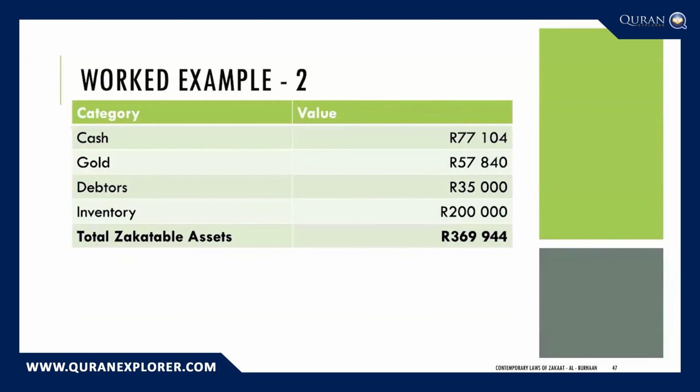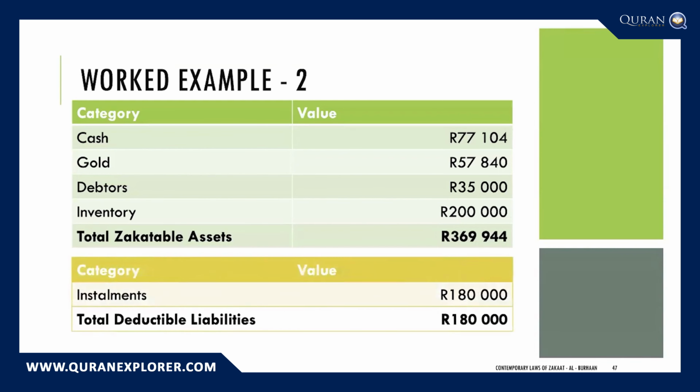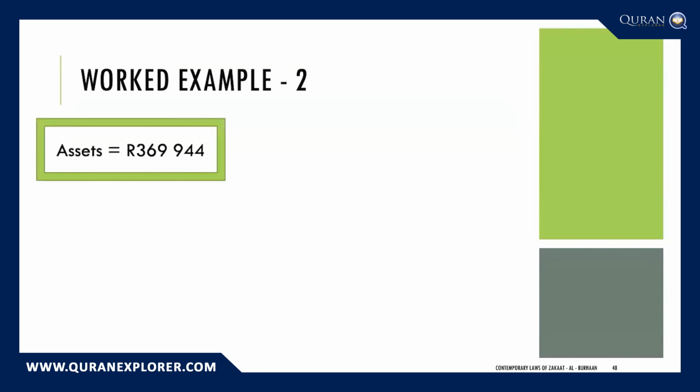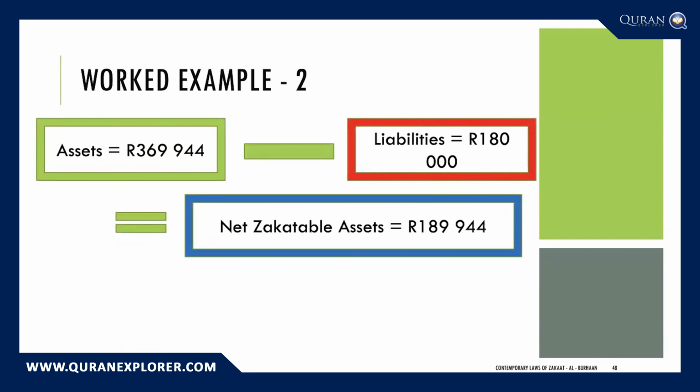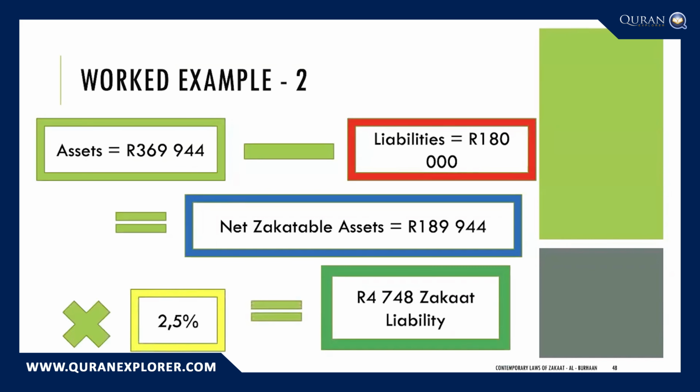So if we put all of this together, put it onto a spreadsheet, he has cash of 77,000, gold of 57,000, debtors of 35,000, and inventory of 200,000, which gives him total zakatable assets of 369,000. We're allowing him to deduct liabilities of 180,000, which means that his net zakatable assets after deducting the liabilities would be 189,944 rands. Multiply that by 2.5%, and his zakat liability for the year is 1,048 rands. How he would calculate his zakat.